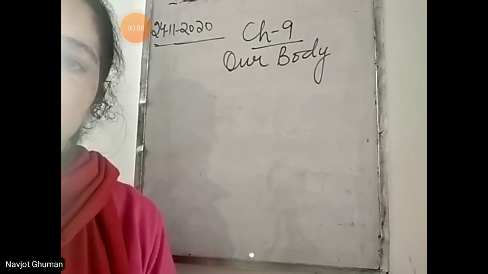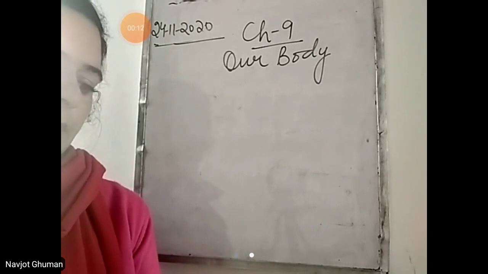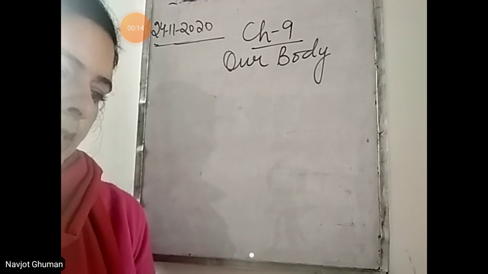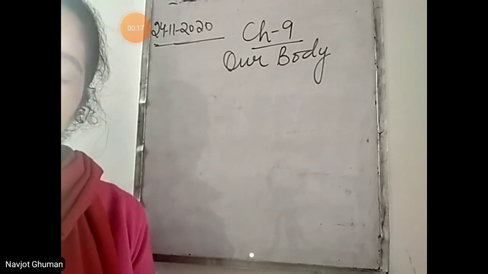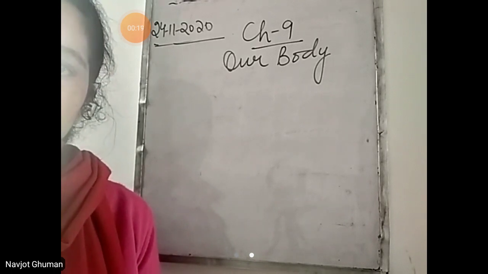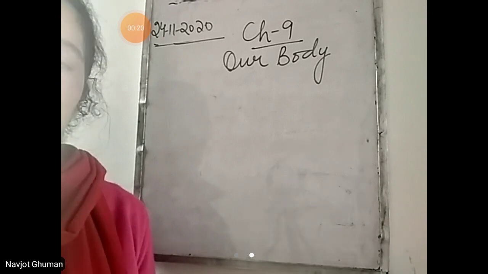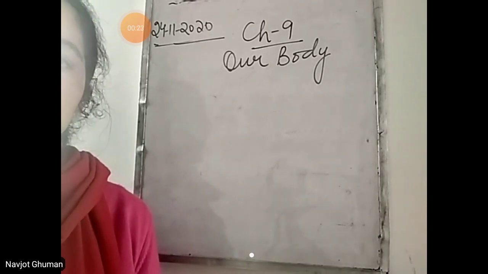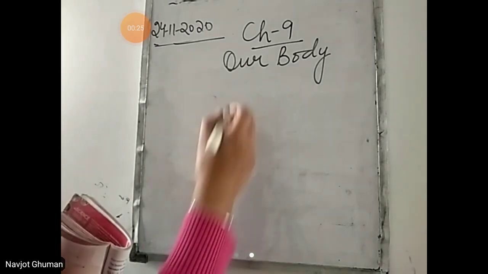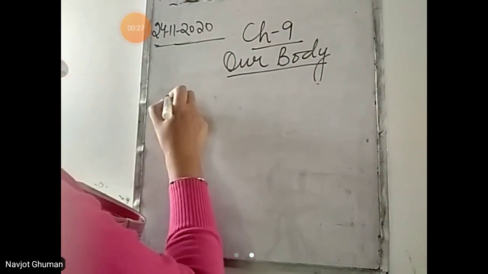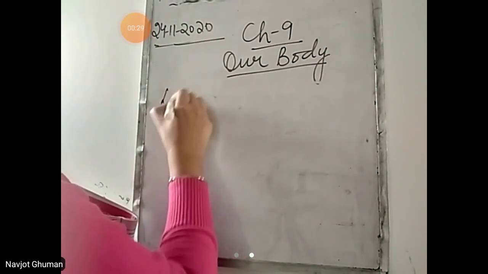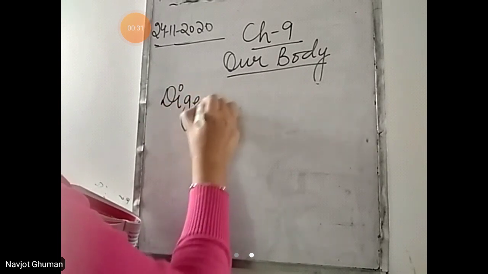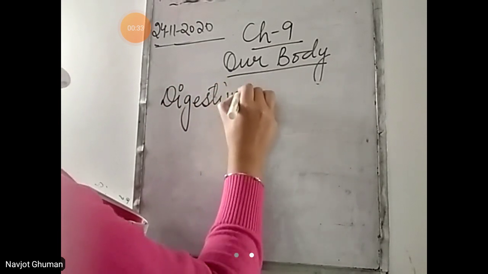So, beta, we were reading chapter number 9, that is our body. Till now, we have read about the organ systems, that is the skeletal system and muscular system. Today we'll read about the next organ system, that is the digestive system. I told you organ systems are made up of different organs.